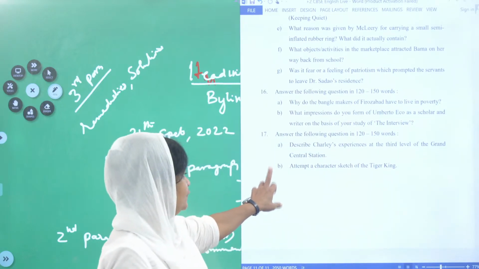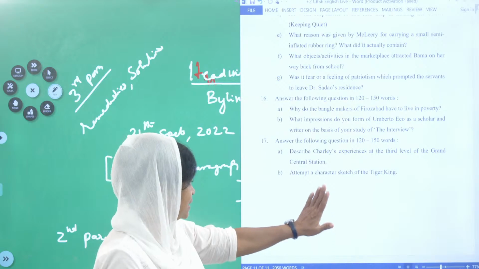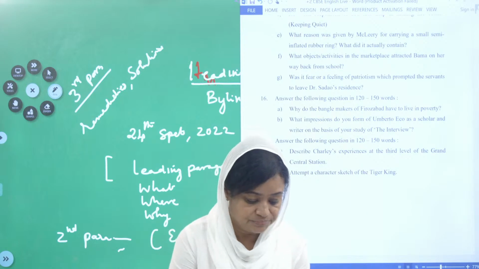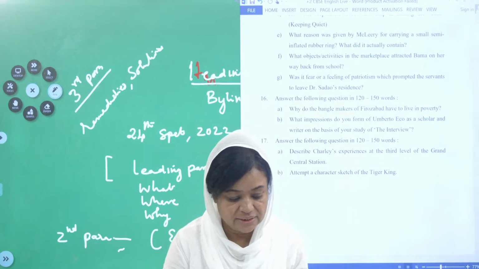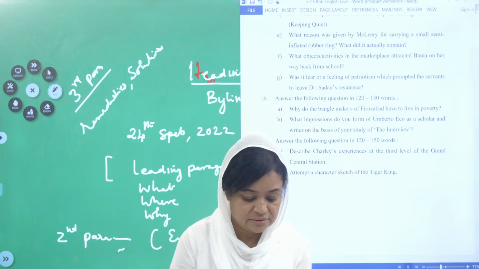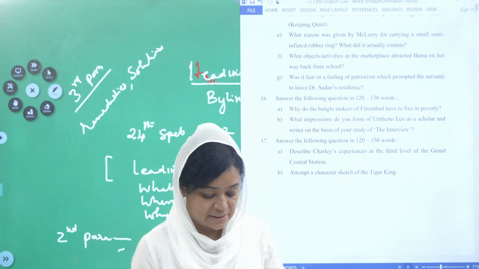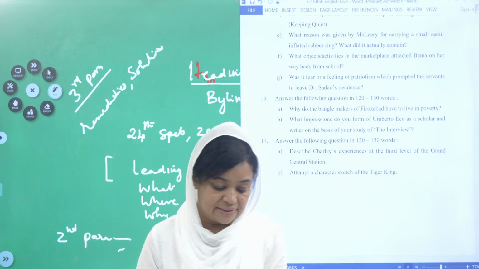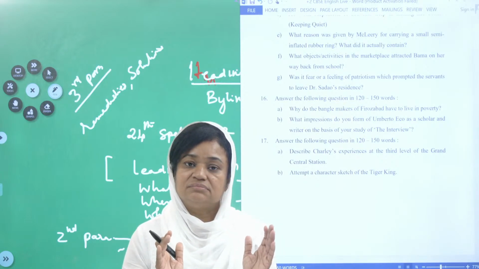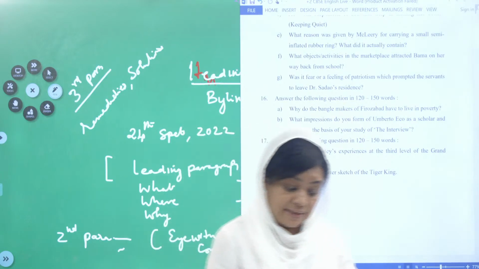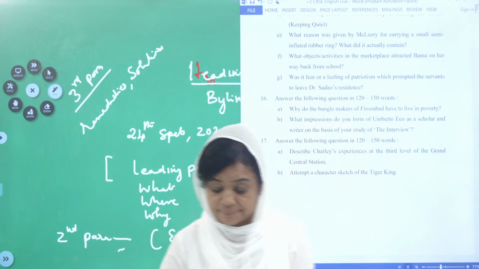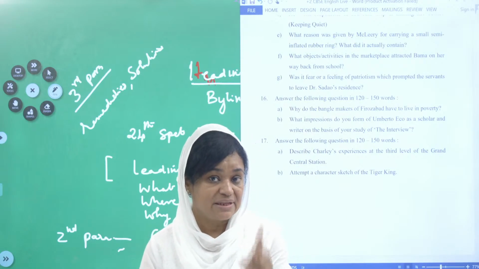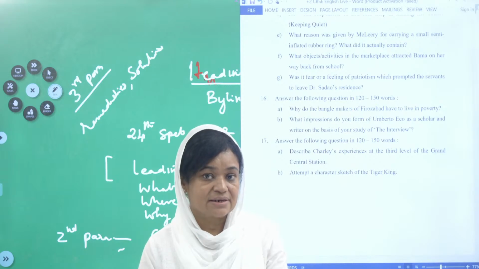Right. And we are coming to the last question: attempt the character sketch of the Tiger King. See children, I wanted to just tell you something. The character sketch, what do you mean by the character sketch? Character sketch means, while you are writing the answer, you have to name the lesson, name what role that person is playing. What is the role that Tiger King has in that lesson? Name the lesson. Very, very important in character sketch.